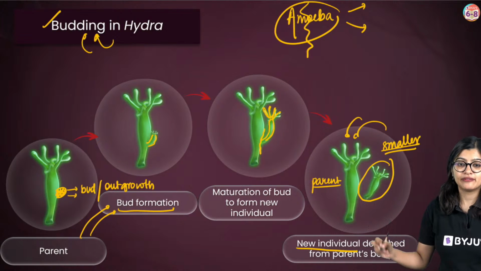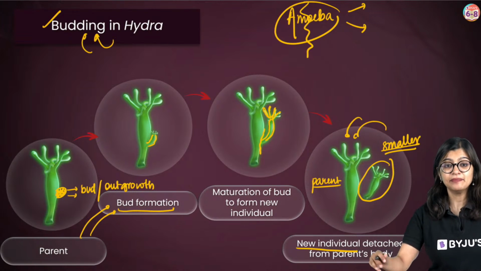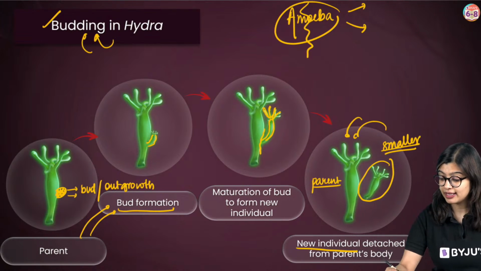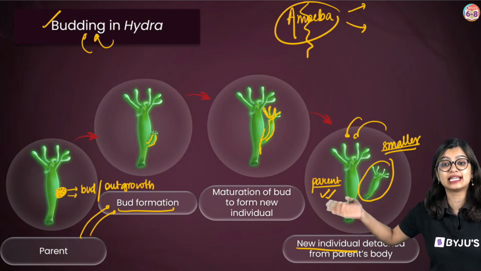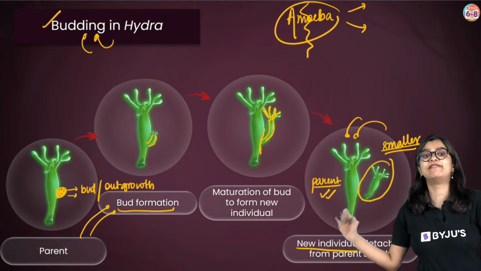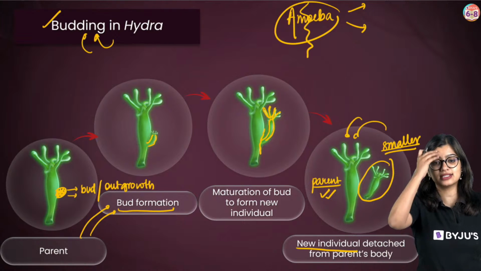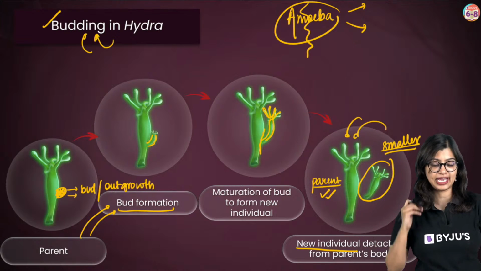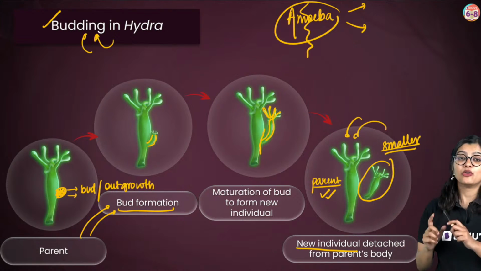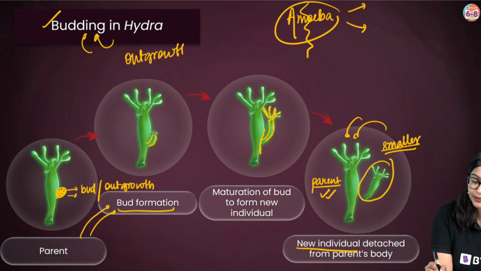And in this particular case, what do we see? The parent still exists. The parent has not split. The parent has not vanished. The parent still exists, and the smaller one is still there. So here, during bud formation, there is an outgrowth.